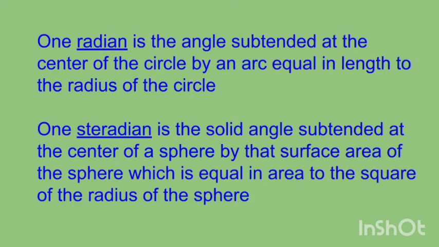Here you can see the definitions of two supplementary units, the radian and steradian. 1 radian is the angle subtended at the center of the circle by an arc equal in length to the radius of the circle. 1 steradian is the solid angle subtended at the center of a sphere by that surface area of the sphere which is equal in area to the square of the radius of the sphere.